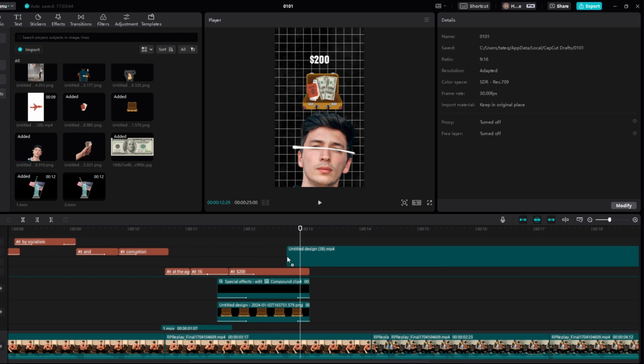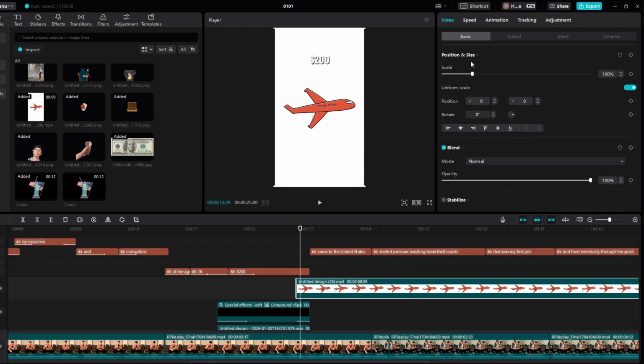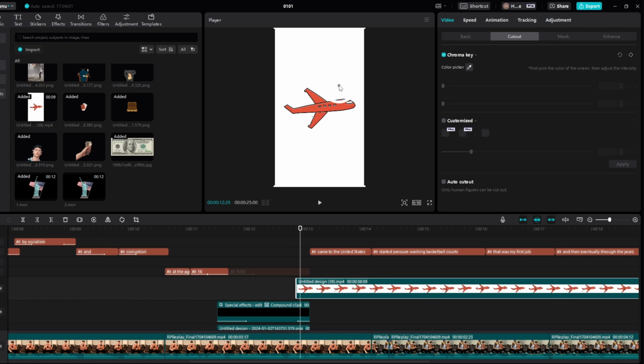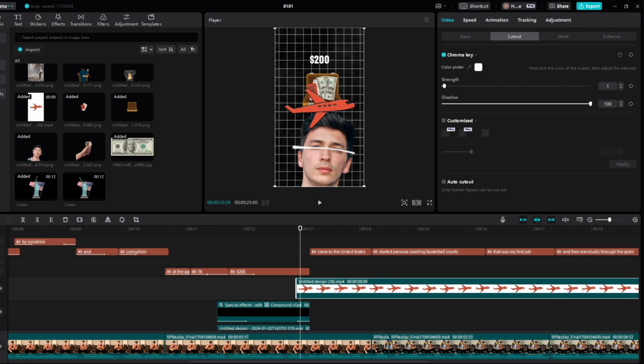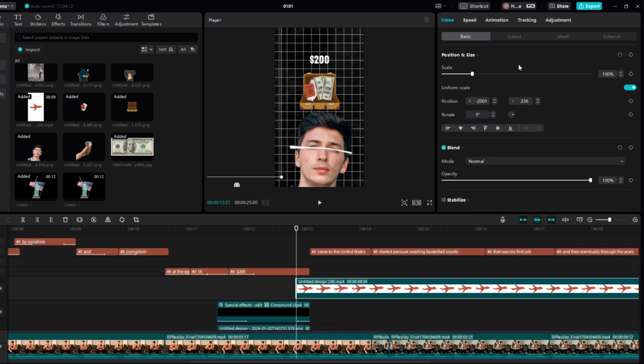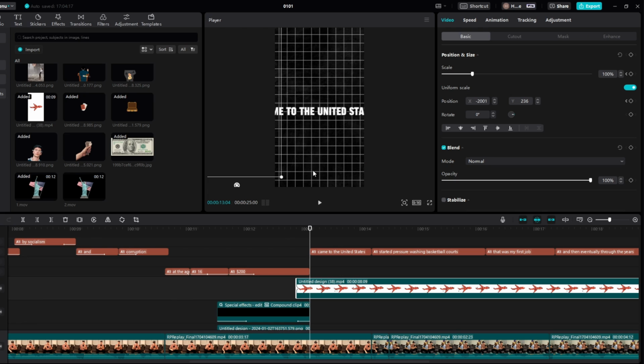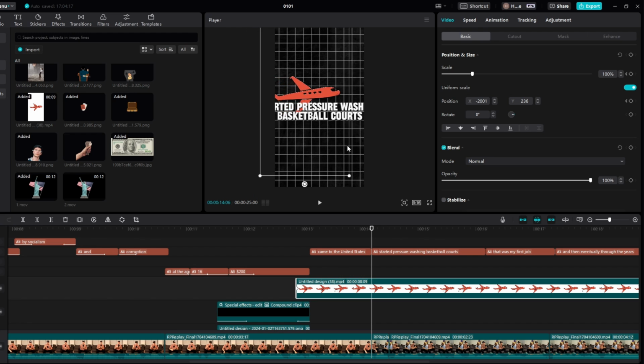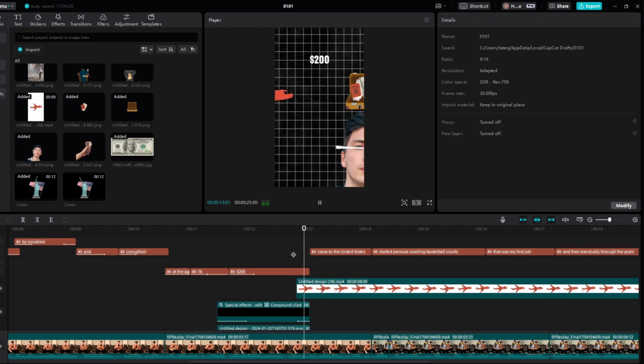So if we add this plane right here, what we're going to do is come to cutout, Chrome key, press this, press the white, strength 1, shadow 100, yep. And then right here we're just going to use keyframes, so when it comes in, if we then come to basic, scale and position, to the United States, just like so.